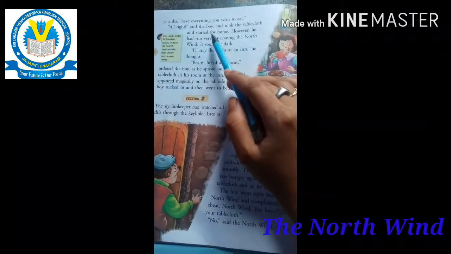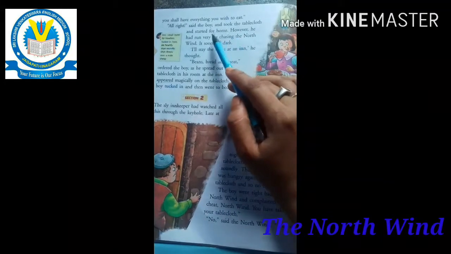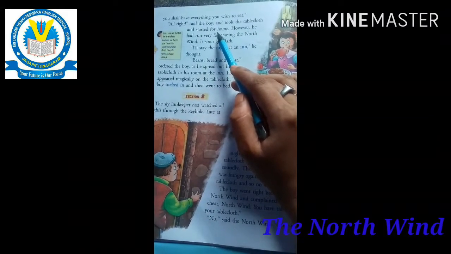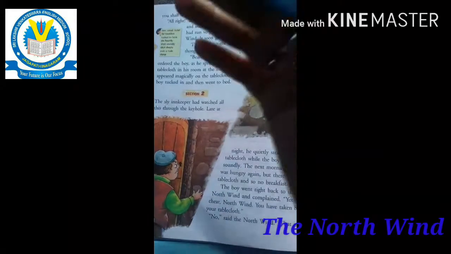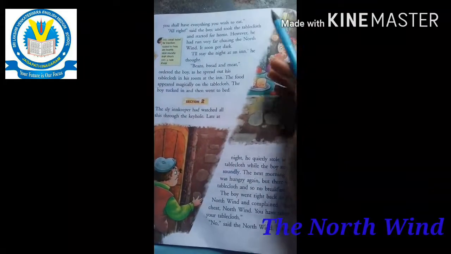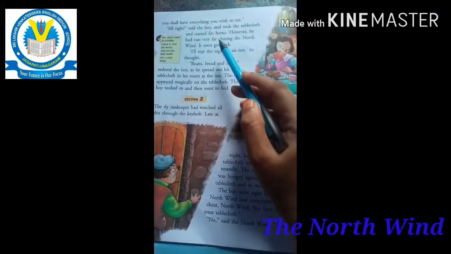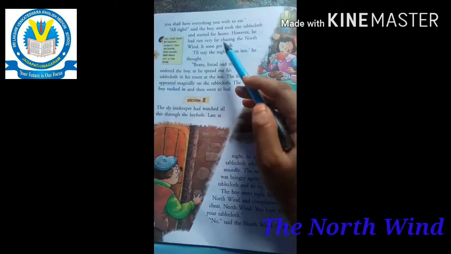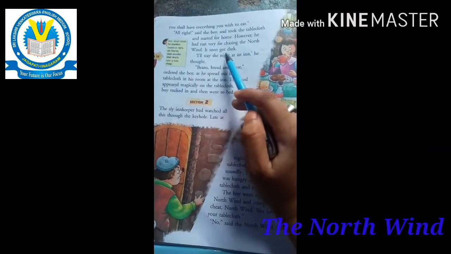All right, said the boy, and took the tablecloth and started for home. When he wanted to go home, however, he had run very far chasing the north wind. It soon got dark.